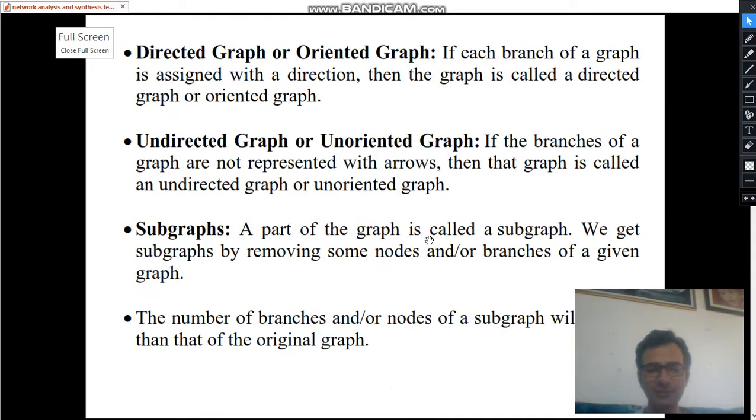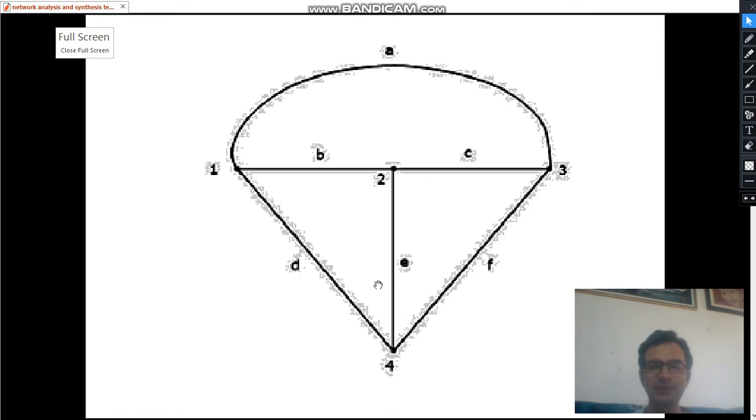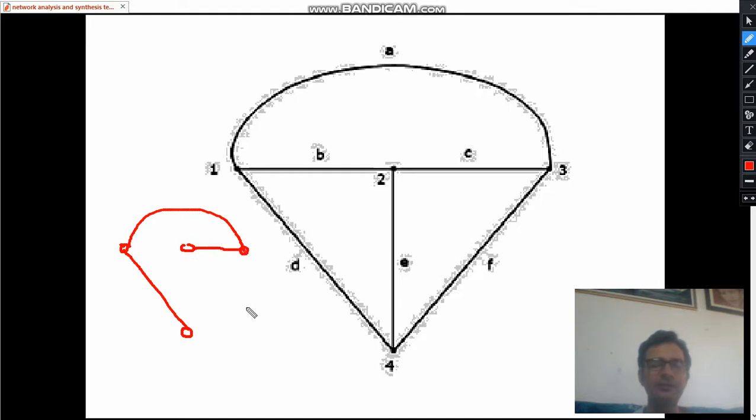For example, if we are considering this graph, all nodes will be there in the tree. So this node, this node, this node and this node. Let us connect this here, connect this here, connect this here. This is another tree. All nodes are there, four nodes and therefore 3 branches. So this is also a kind of tree. But instead of this, if I connect this, then this will not be a tree. Why so? Now this will be closed. There should not be any closed path in a tree.